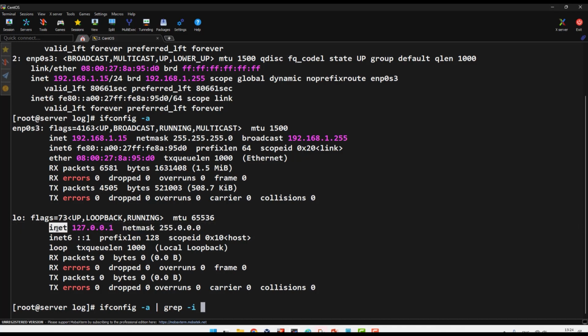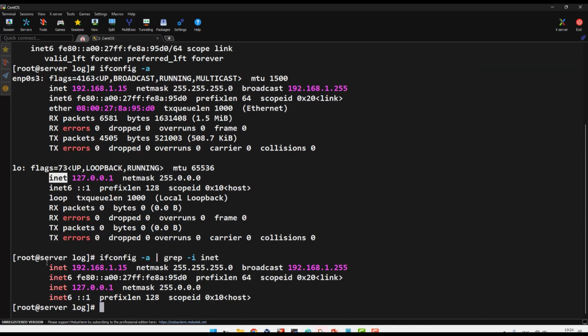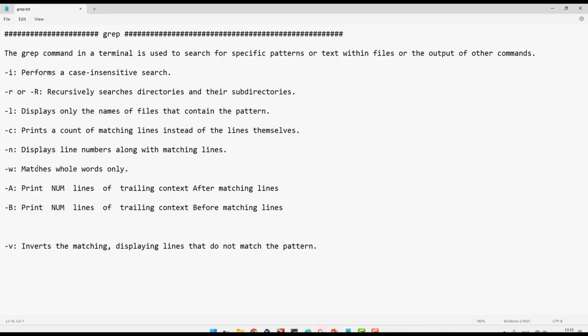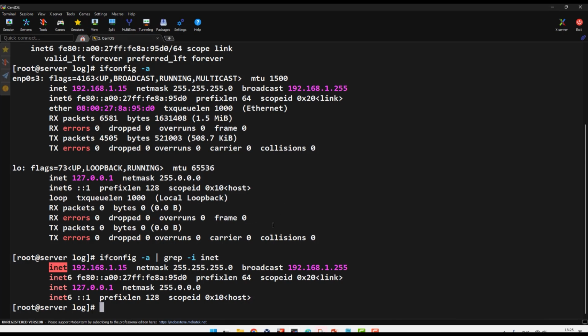If I grep for this line, it gives me the IP only. So now it gives me the IP, right? It gives me IP 1, and you see inet6 because it's the same word, the same pattern, right? It's inet but plus 6, and it gives me this IPv6. Same thing here, it gives me IPv6. But I want just exactly the word inet. You can use dash w, which matches the whole word exactly.